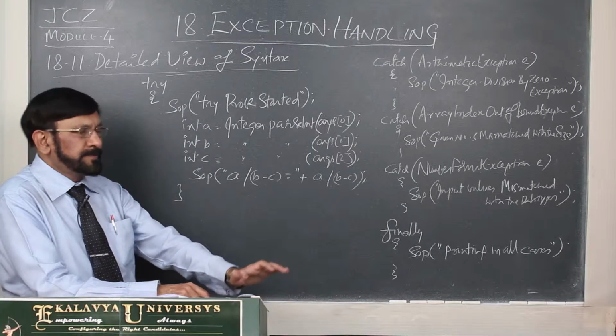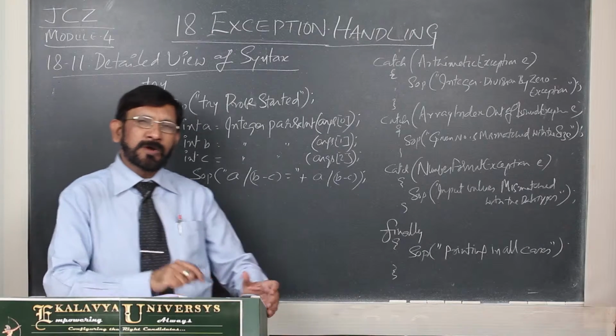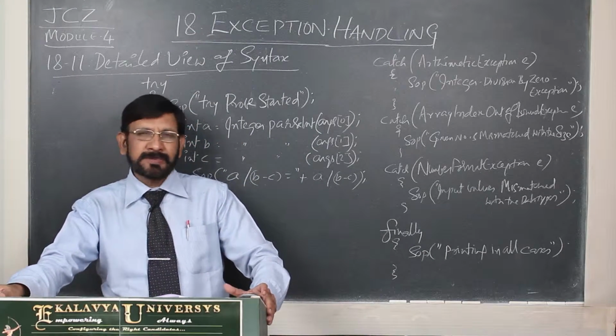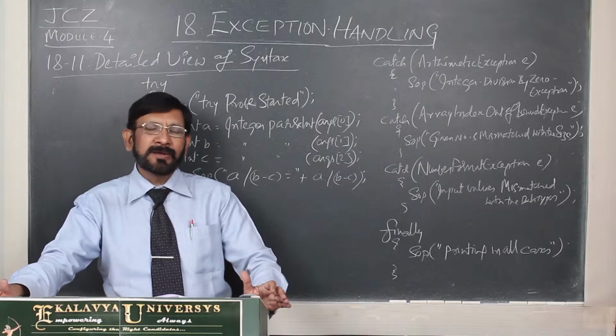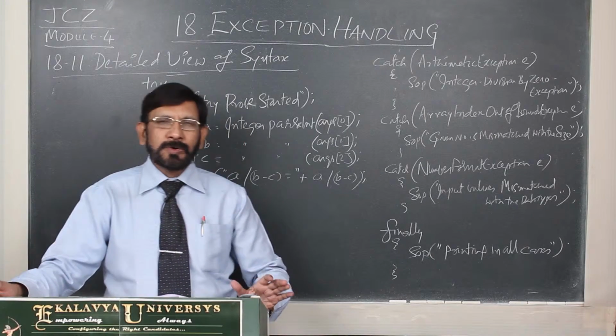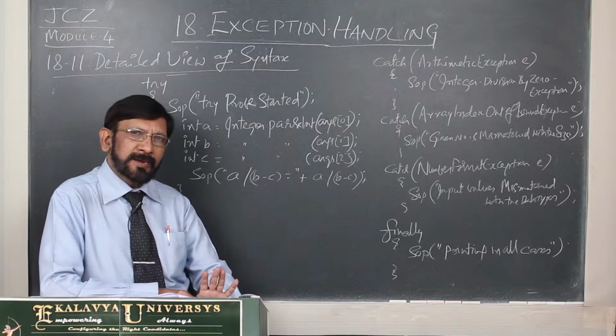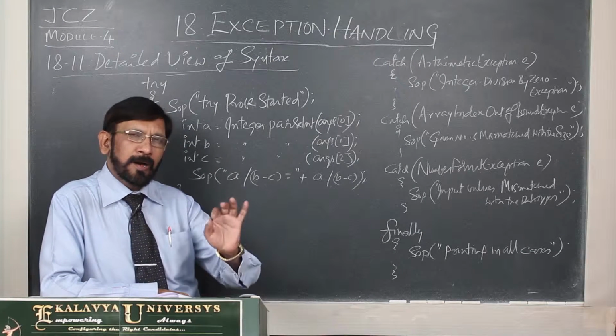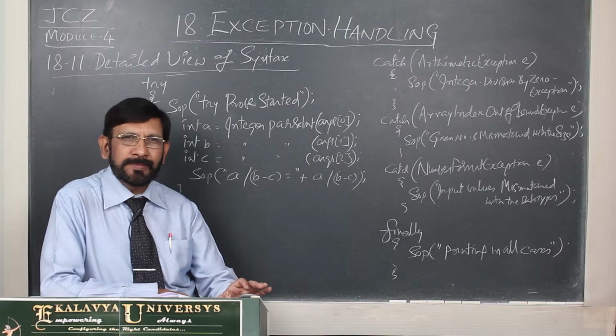Now in exception handling, we are focusing on runtime errors. Runtime exceptions mean runtime errors and other fatal errors. Some errors can be handled, but as I told you already, all errors cannot be handled.